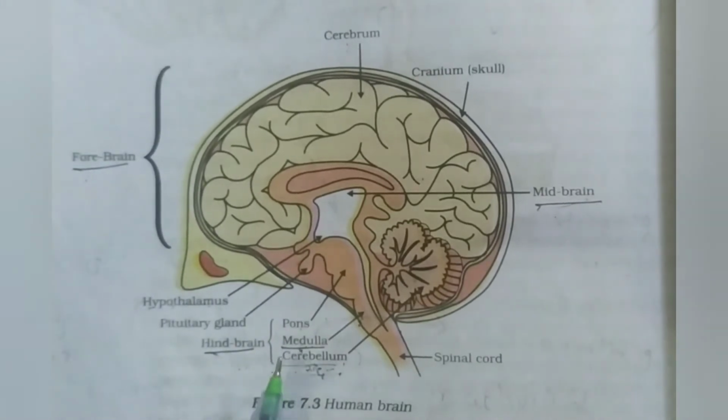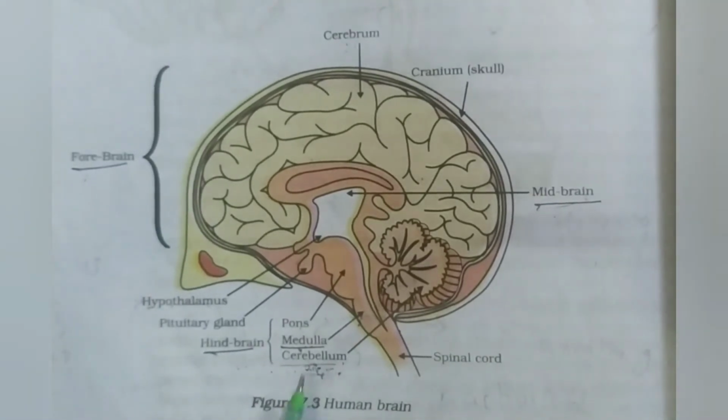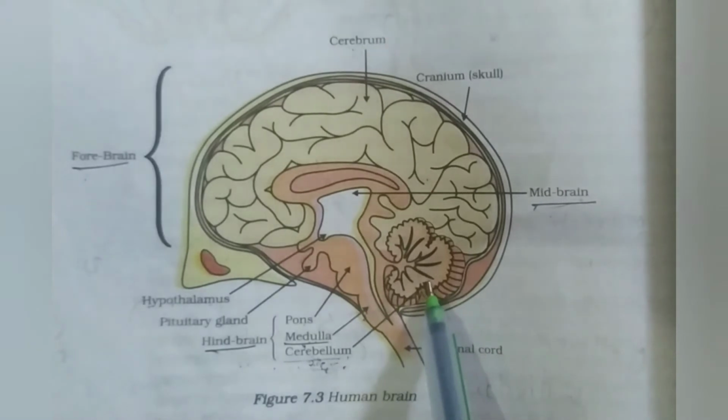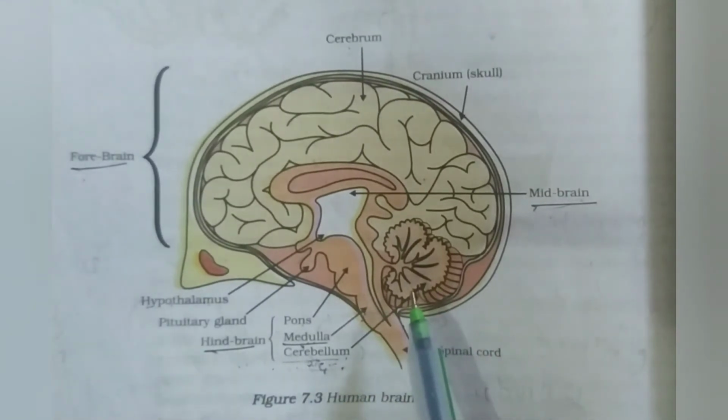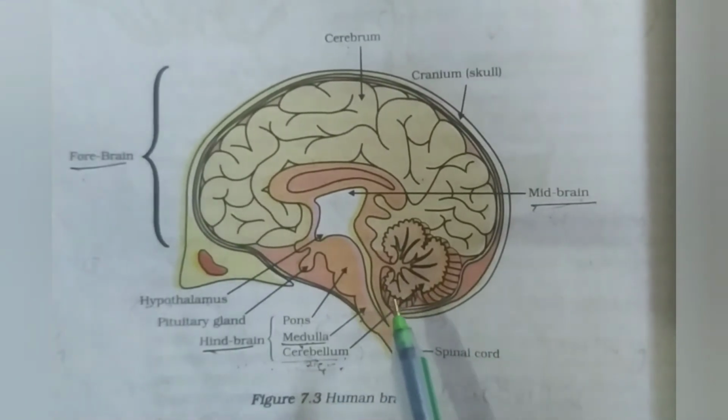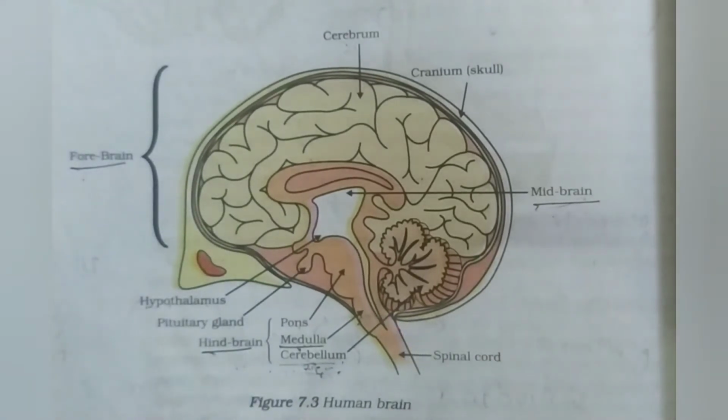Medulla controls the involuntary actions like blood pressure, salivation, breathing, heartbeat, etc. Whereas the cerebellum, this part, controls the muscular activities. Muscular activities are voluntary activities. You can move your muscles according to your wish and will. Muscular activities like walking, talking, sitting posture, etc. The cerebellum controls the precision in the voluntary activities.